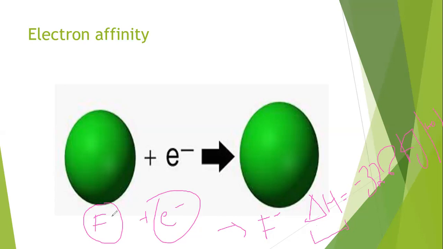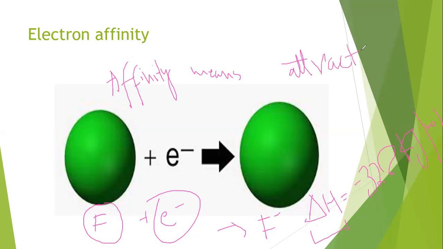atom when an electron is added into it. So this amount of energy will release from the atom when you are going to add an electron in it. This is called electron affinity. Affinity means attraction, attraction towards electrons. So an atom having attraction towards electrons, due to the addition of electrons, some amount of energy will release from the atom.